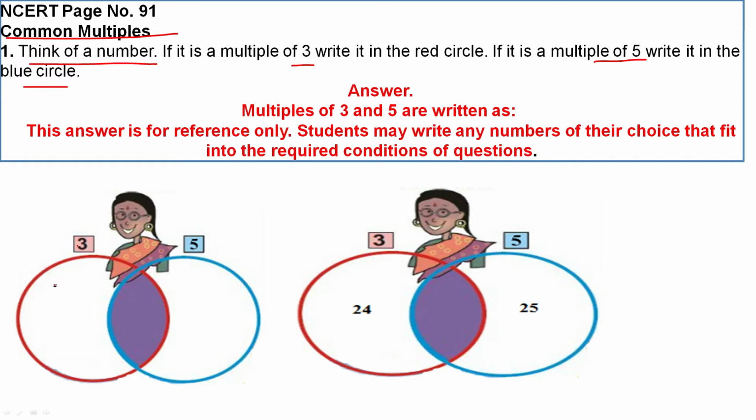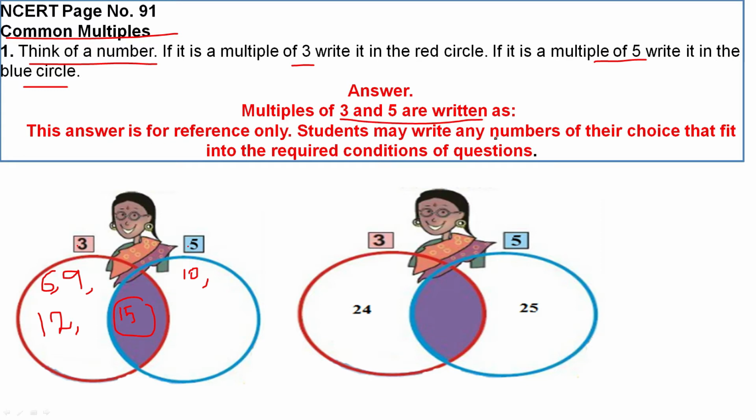Can you say? 6, 9, 12, then 15. When 15 comes, I am writing inside that. Why? Because multiples of 5, when you write 10, then 15 will come. So 15 is common for 3 and 5. Multiples of 3 and 5 are written in this box. This answer is for reference only.